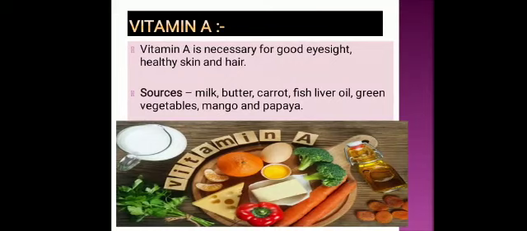Then eggs, green vegetables, mango and papaya. All these foods contain a good amount of vitamin A. In the diagram also, the foods that contain vitamin A are given. So for good eyesight, healthy hair and skin, we need vitamin A.